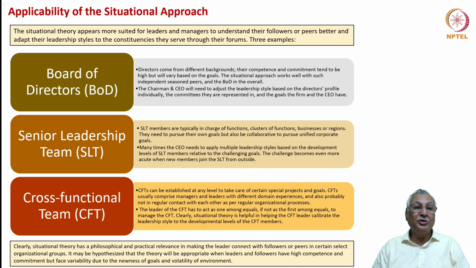Then the second institutional apparatus is the senior leadership team. Senior leadership team means the CEO and the CXOs. This is the most visible leadership team of the company, charged with the strategic and operational responsibility for the growth of the company, both revenue, profitability, market share, and various other parameters. SLT members usually are very senior members of the executive management, responsible for large functions or businesses, or for clusters of functions and clusters of businesses.